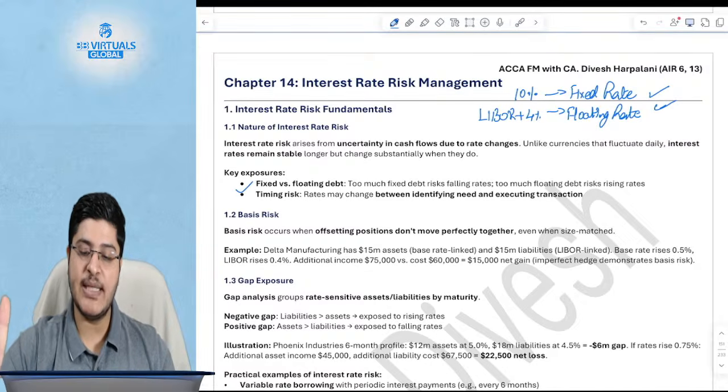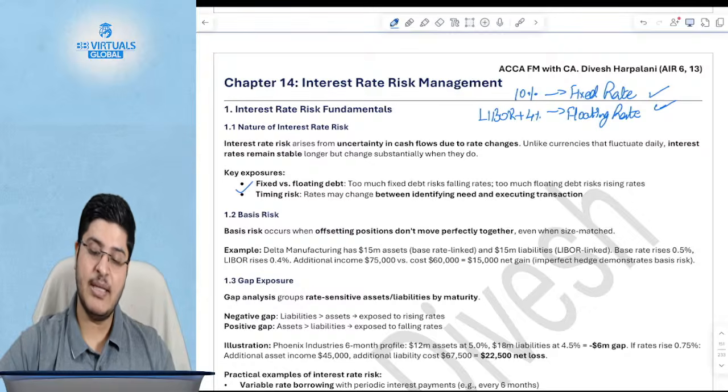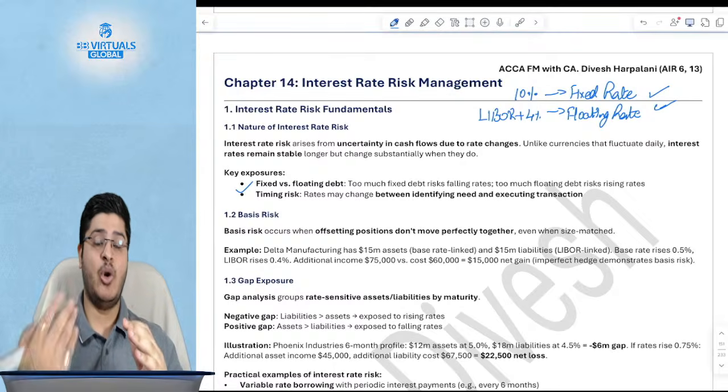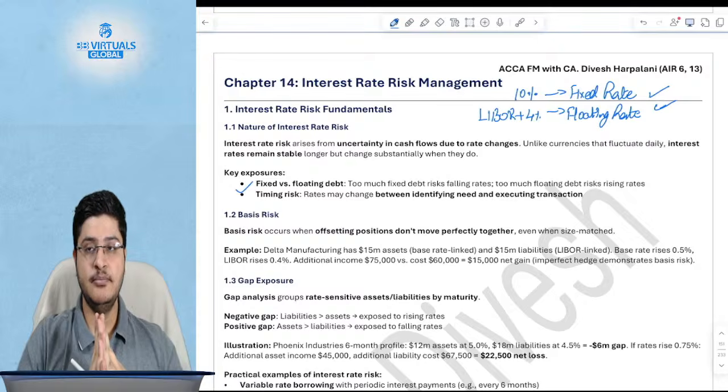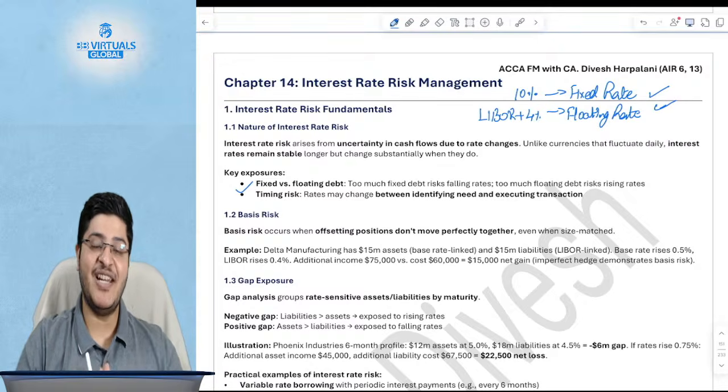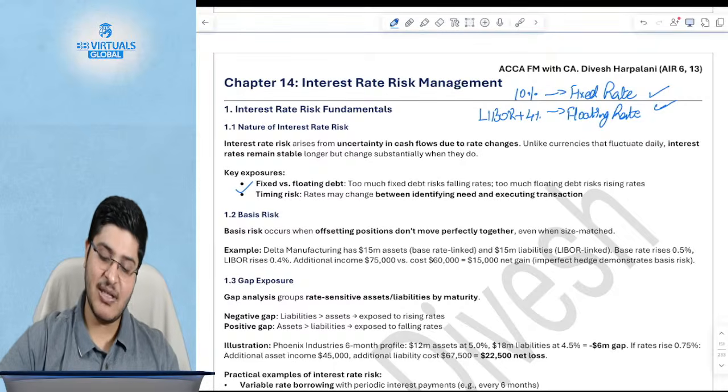Number two risk is your timing risk. If you are standing on 1st January and you have decided that you will borrow on 31st of March, between 1st of January and 31st of March, what if the rate changes? That is the second risk, the timing risk.